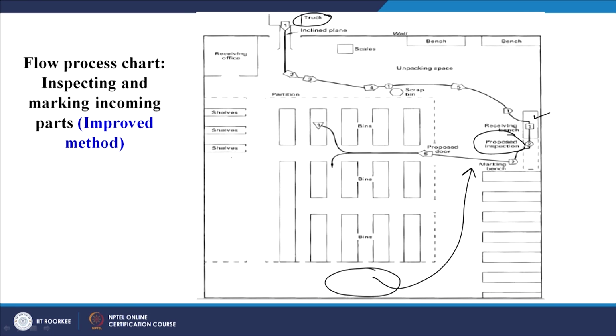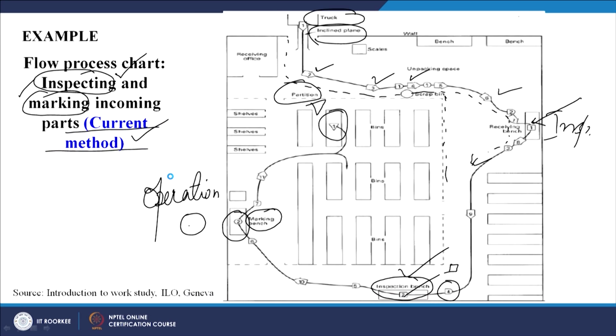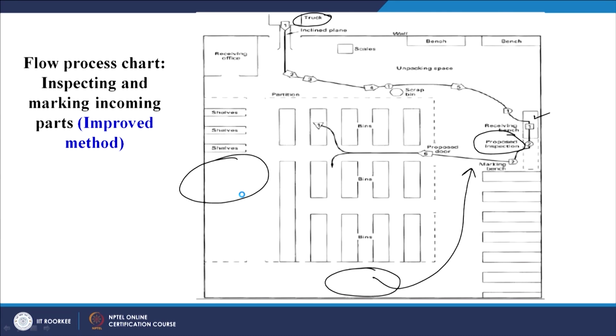And then we were having our marking somewhere here. If you go to the previous slide, we can see here we are having the marking bench. We can bring the marking bench from here, we have changed it, the marking bench is coming here.